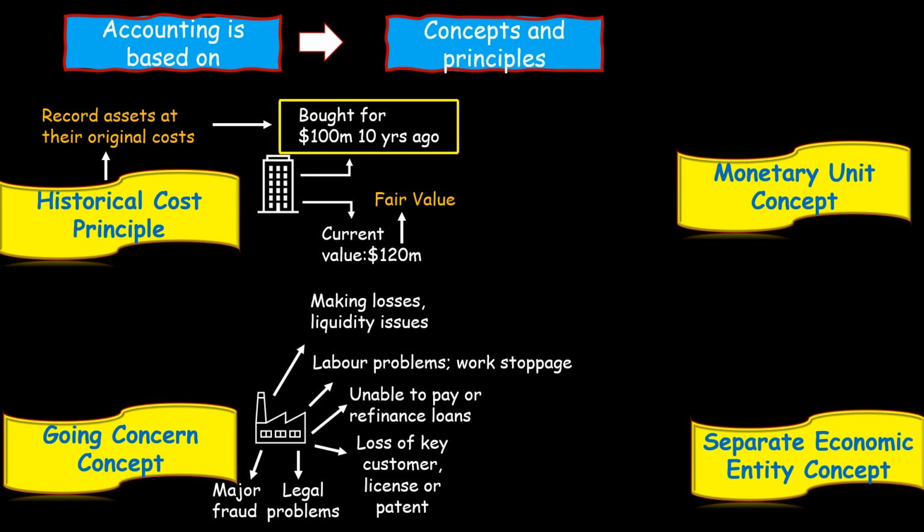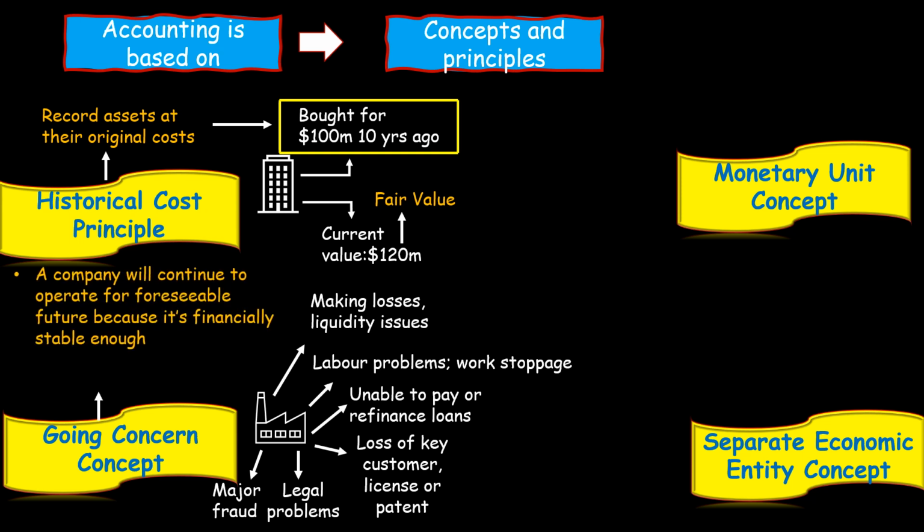Now, to answer this question, the going concern concept tells us that a company will continue to operate for the foreseeable future because it is financially stable enough to continue for the foreseeable future. Now, the going concern concept, by the way, is the underlying concept. It assumes that the company will continue long enough to be able to use whatever assets it has purchased and settle its liabilities. So the property that was purchased for $100 million, we assume that the company will be able to continue to use it unless there is evidence otherwise.